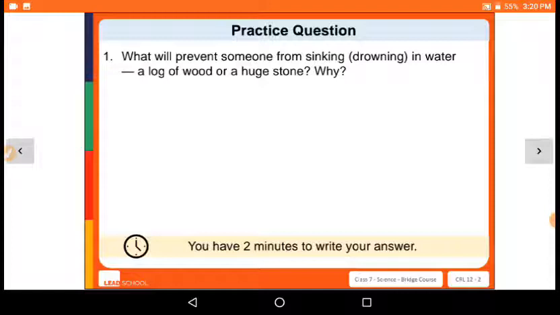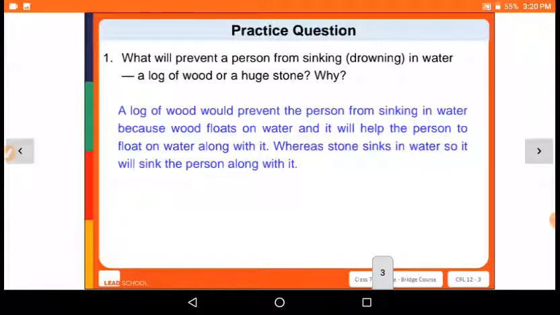So the answer is a log of wood. A log of wood is floating on the water. It will not sink in the water, and a huge stone will sink in the water.